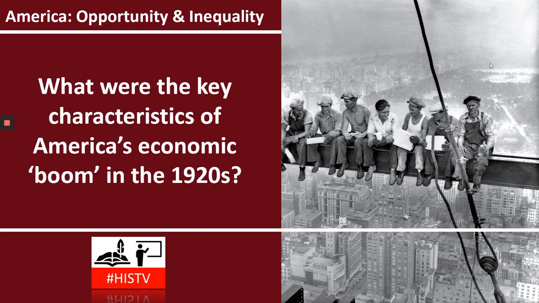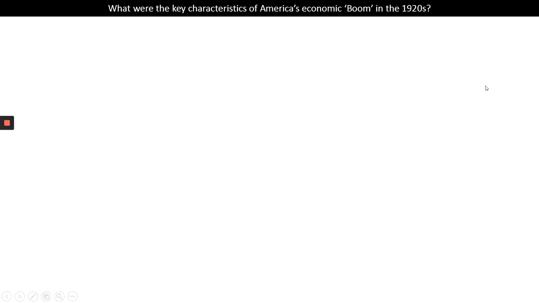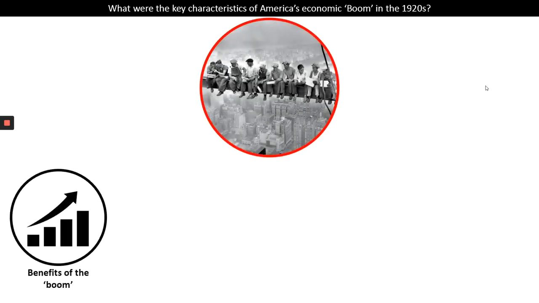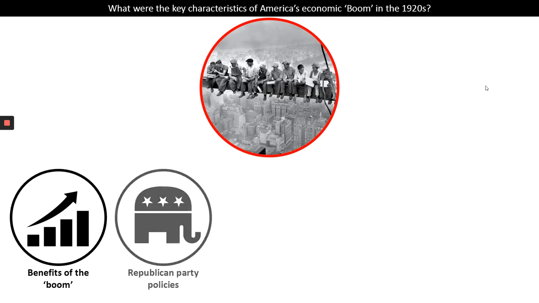Let's make a start. So there are 5 key areas we're going to examine in answering the question, what were the key characteristics of the economic boom? The first one is looking at the benefits of the boom. So we're going to have a look at why the boom took place and then how that generally impacted America. And also we'll discuss why it's called a boom in the first place.